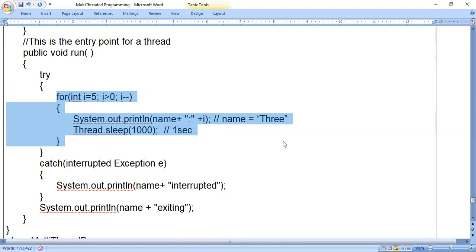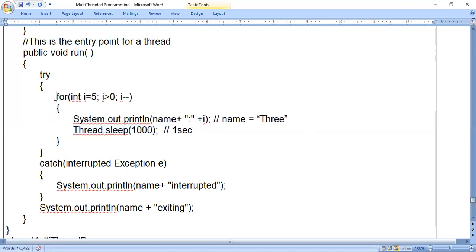So how can we execute 3 threads simultaneously? After execution of this println statement, we have to make the thread sleep for at least 1 second. If you make the thread sleep for 1 second, the second thread will be executed. Again, when this line is executed, it will sleep for 1 second and the third thread will be executed.